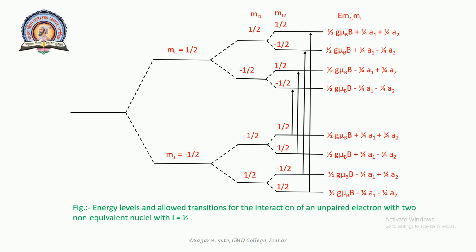In the steady magnetic field, the unpaired electron energy level will be split into two levels. Each energy level will be split into two by the first nucleus. The second nucleus again splits each level into two. The energy level diagram and four equally intense allowed transitions are represented in this figure.